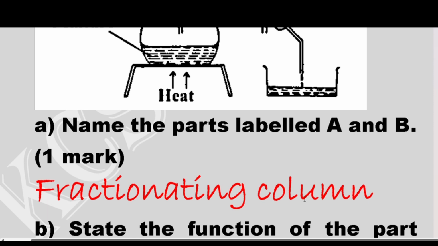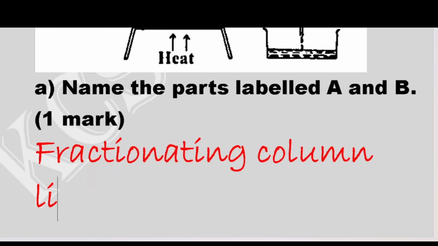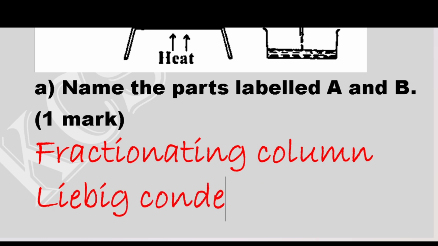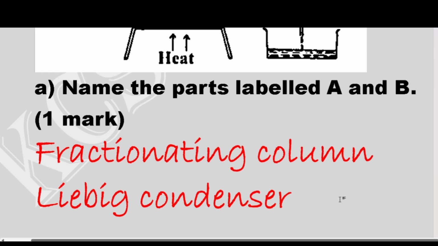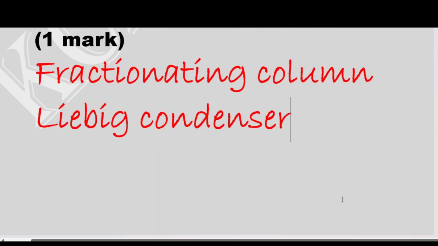Then part labeled B is a Liebig condenser, and part labeled A is a fractionating column. Now we have another question saying: state the function of the part labeled A. The part labeled A, which is a fractionating column.